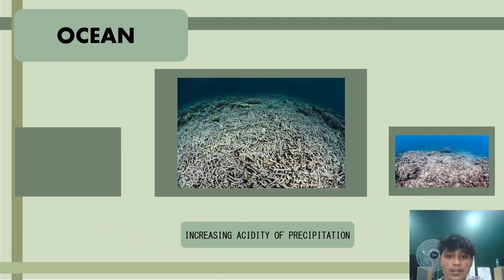Increasing the acidity of precipitation. Sulfur dioxide, nitrogen oxides, and carbon dioxide react with water vapor, oxygen, and other chemicals to form acid rain. Acid rain can contaminate fresh water sources, resulting in harmful algal blooms that reduce water oxygen levels and harm fish populations and other wildlife. Additionally, acid rain increases chemical weathering of rocks, including man-made structures.